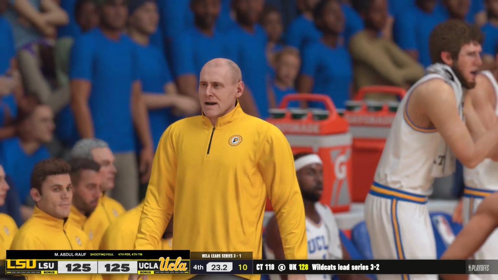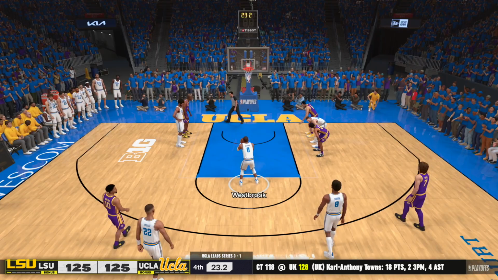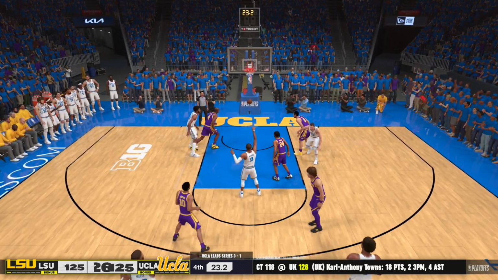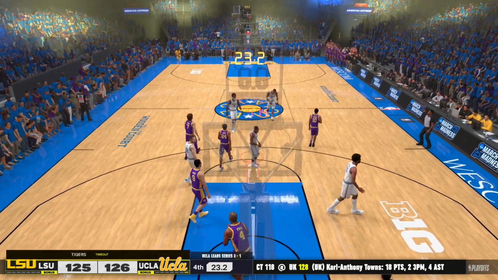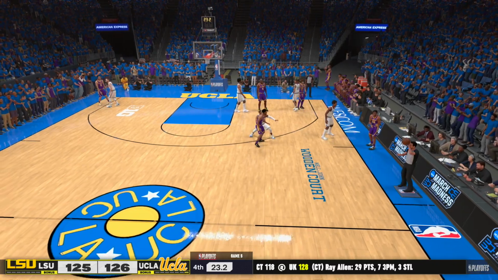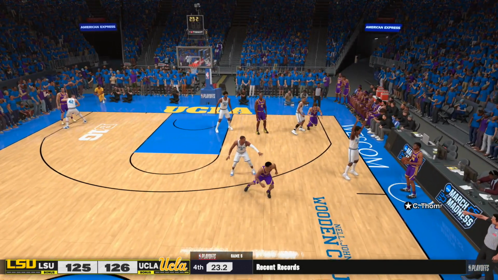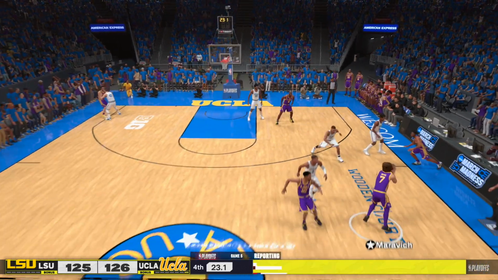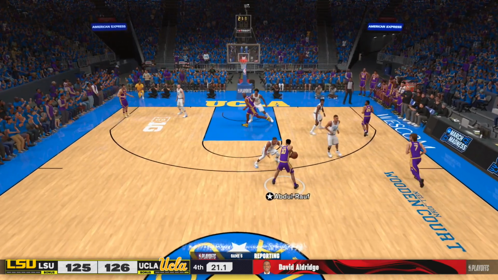Russell Westbrook and one. No. Oh, not to be biased, but I want to see LSU with the comeback and the chaos. But man, it wasn't even Kareem Abdul-Jabbar, the GOAT college basketball player, putting the potential nail in the coffin. It was Russell freaking Westbrook, man. This is prime Westbrook, to be fair.